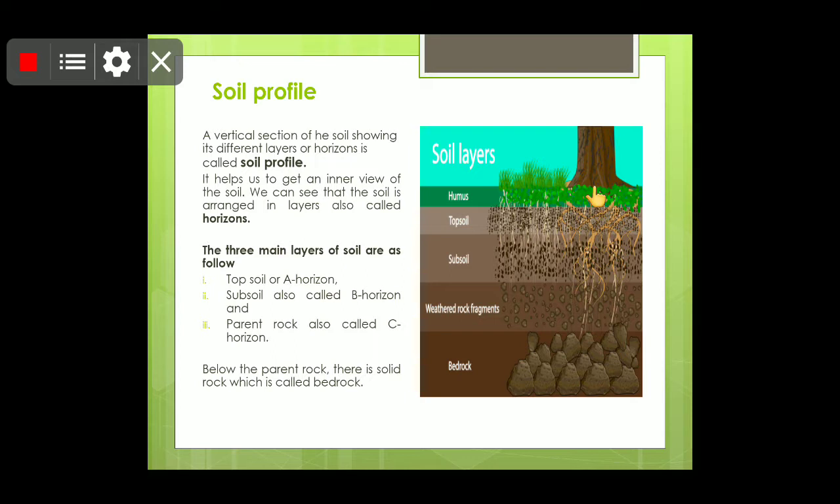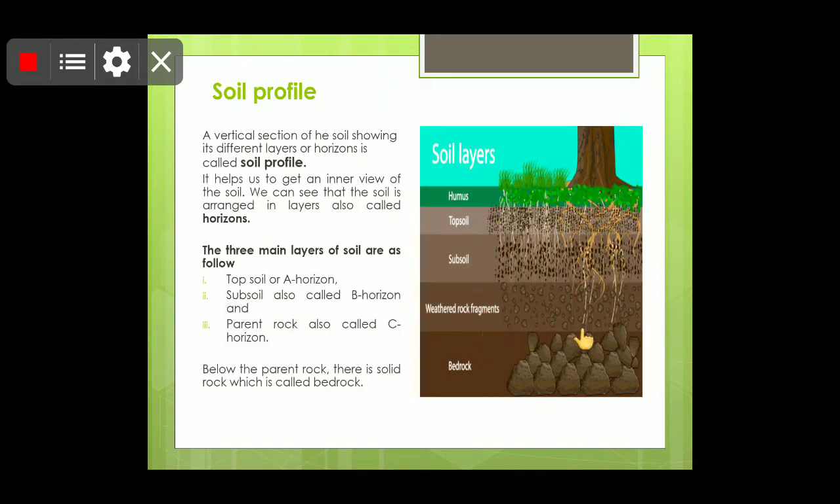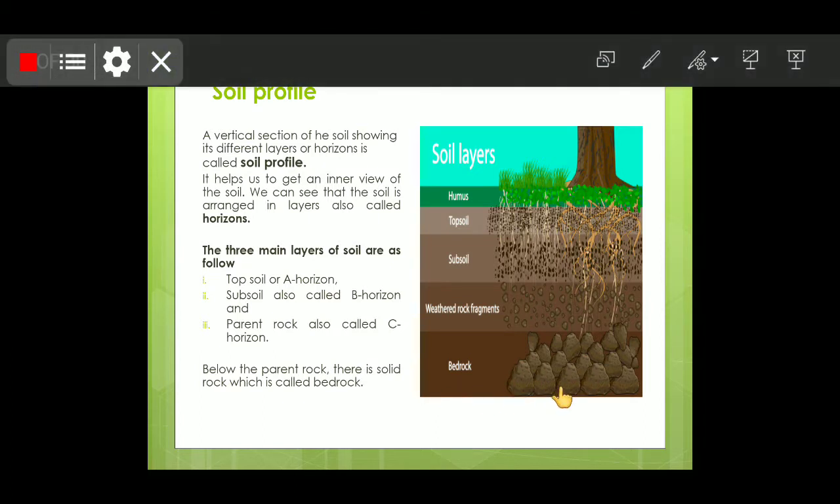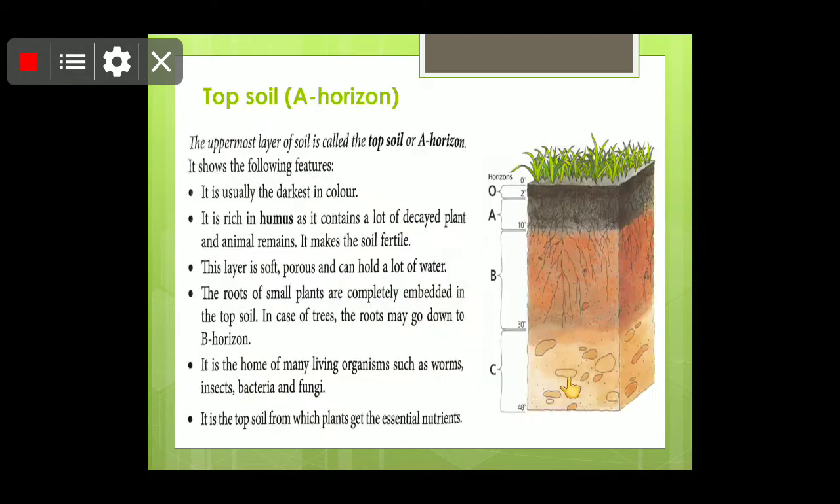We more often talk about the topsoil, subsoil, and the parent rock. Parent rock is also called C horizon, and the bedrock. So we are going to see details about these three horizons: A horizon, B horizon, and C horizon. This bedrock, in some of the books you might see, is written as R horizon.